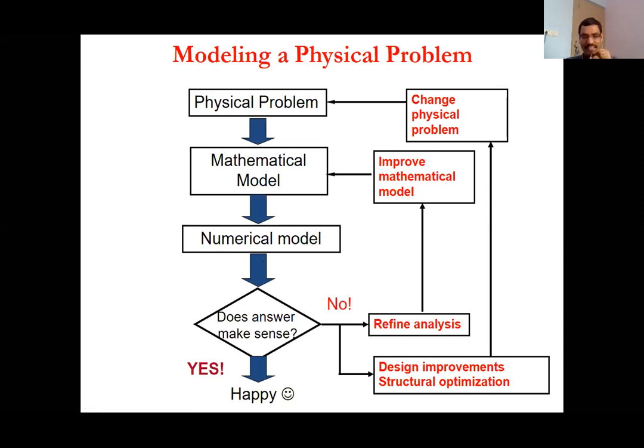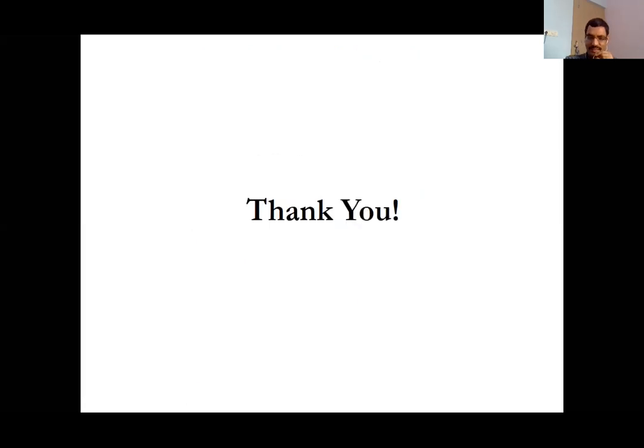If the answer makes sense, you are happy, you proceed. If not, then you again refine the analysis. You improve the mathematical model, or you do design improvements or structural optimization. You see the physical problem, you try to capture it properly, and then you iterate till you get the solution.